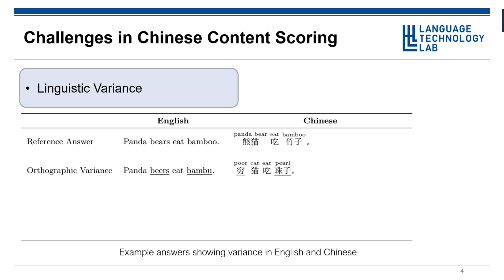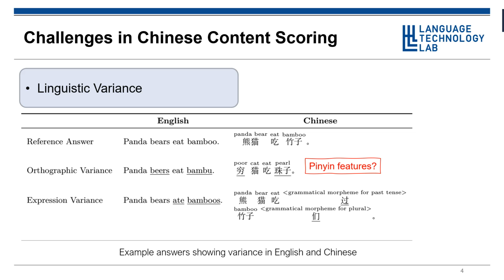This behavior generates two types of real-word spelling errors. In our example, spelling errors like confusing 穷 with 熊 are normally caused by wrong letters typed. The other error type is choosing a wrong word from the homophones, which leads to spelling errors like 珠子 instead of 竹子. Researchers found that nearly 95% of errors are due to the misuse of homophones. In order to reduce the influence of these errors in content scoring, introducing features presented as pinyin might be beneficial.